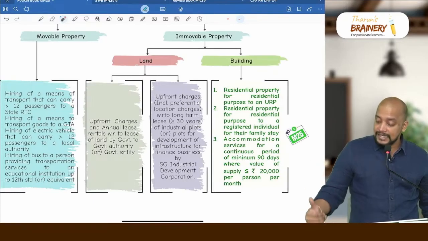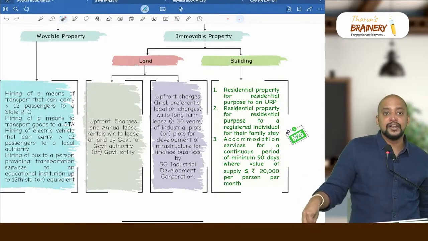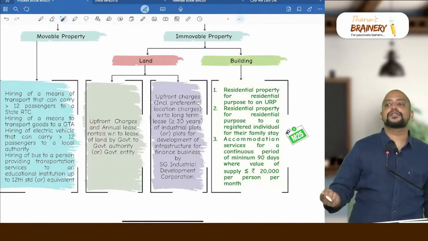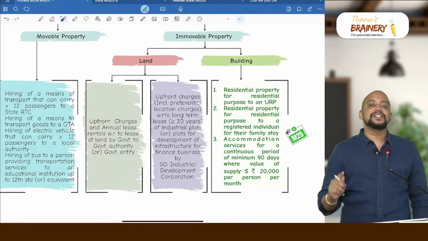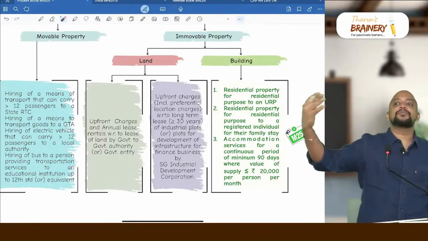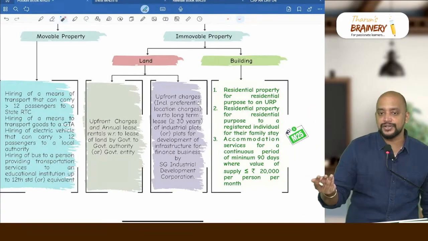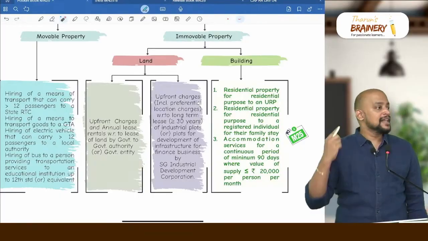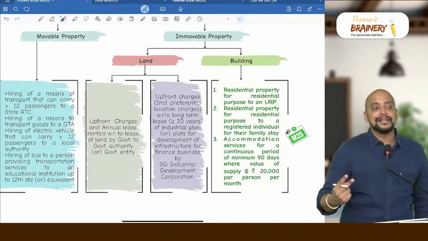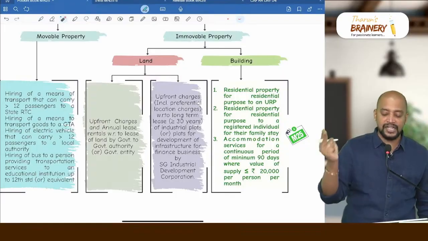What if we are giving residential property on rent for residential purpose to a registered individual? A registered person is not covered under the first point of exemption. But for a registered individual, if it is taken for their family stay, then it is exempted. For example, I am a registered individual and I take a house on rent for my family stay, then the rent paid will be exempted even though I am a registered person. So 2 exemptions are there. Exemption number 1, residential property for residential purpose to an unregistered person. Exemption number 2, residential property for residential purpose to a registered individual for their family stay.